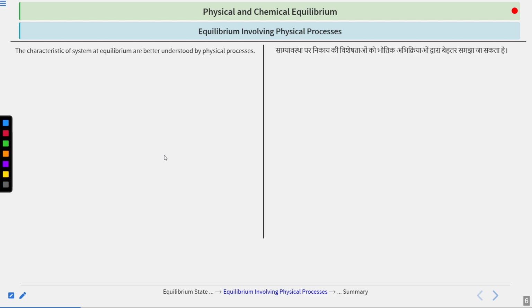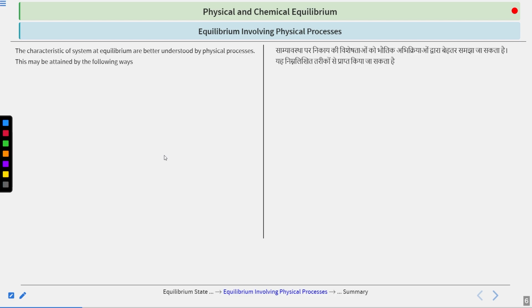But physical processes you see everywhere, whether in the kitchen while cooking, or in the atmosphere, where you keep a bowl of water and see it evaporate quickly, or your thermos. Everything around you undergoes physical and chemical changes simultaneously, but due to the greater visibility of physical changes, you can study equilibrium in a much more understandable way with the help of these physical processes.